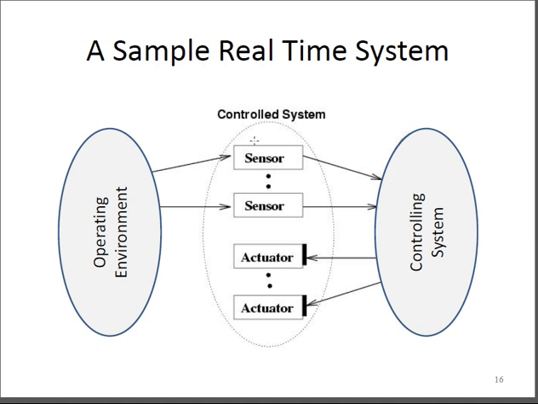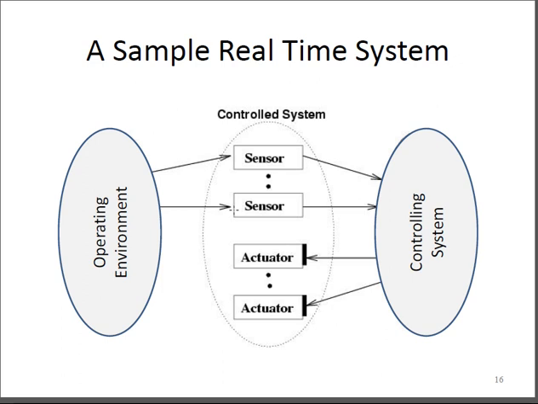And the actuator is what gives the response. If you talk about a temperature sensor, it is the one which will measure the input parameter, that is, the amount of temperature that exists in that particular ambient.